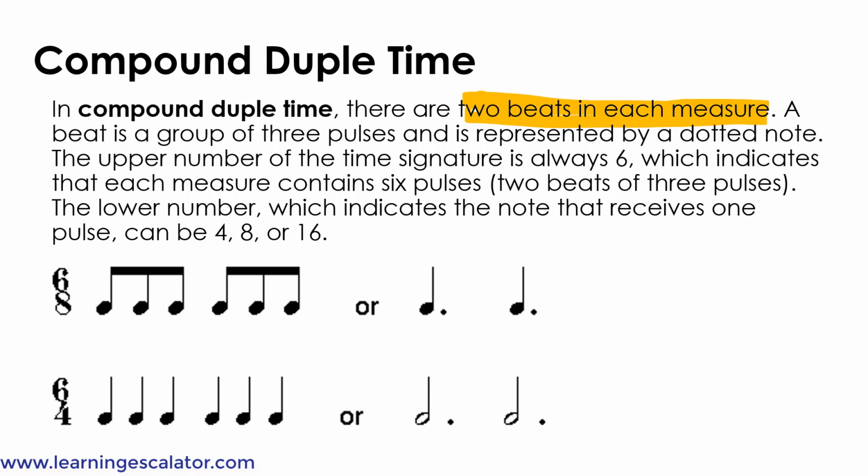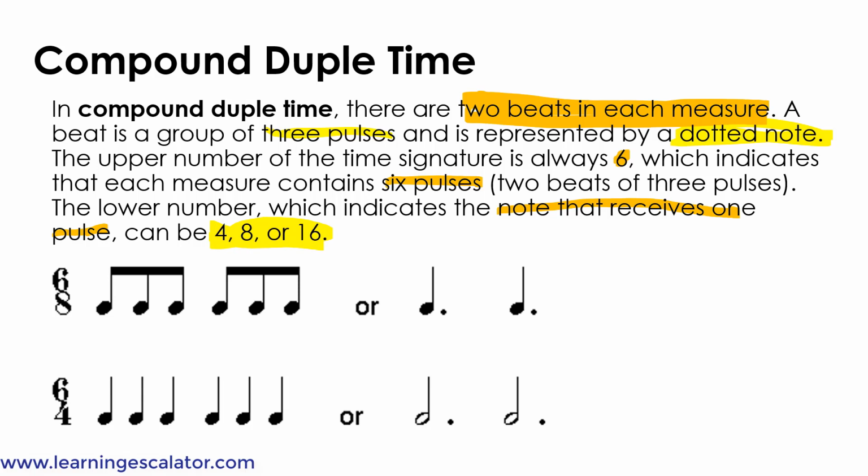A beat is a group of 3 pulses and is represented by a dotted note. The upper number of the time signature is always 6, which indicates that each measure contains 6 pulses, so 2 beats of 3 pulses. The lower number, which indicates the note that receives 1 pulse, can be 4, 8, or 16.